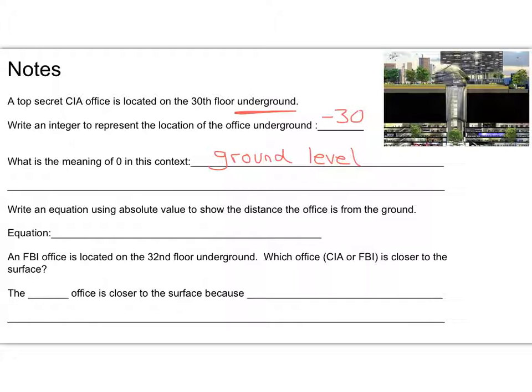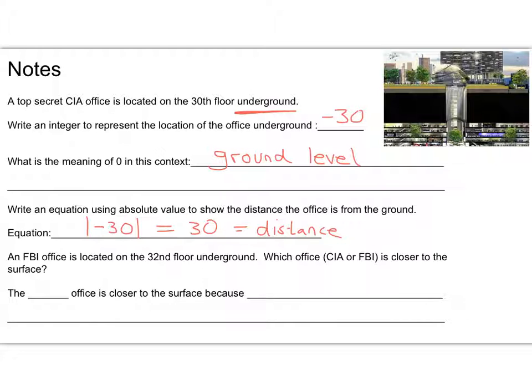And then it asks, write an equation using absolute value to show the distance the office is from the ground. So remember, absolute value represents distance, so we would say the absolute value of negative 30 equals 30. And of course that equals distance.